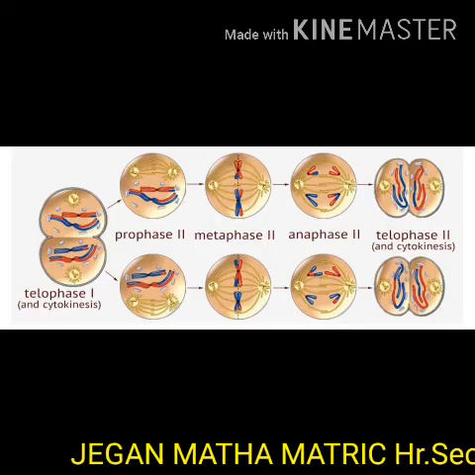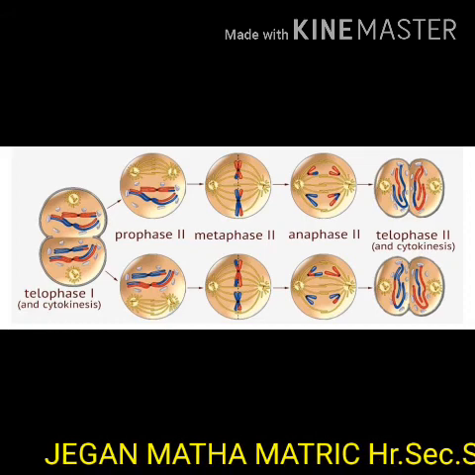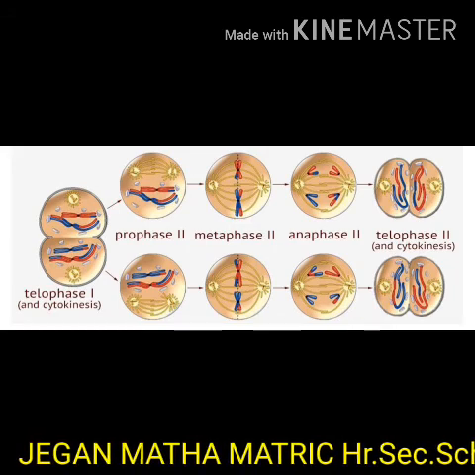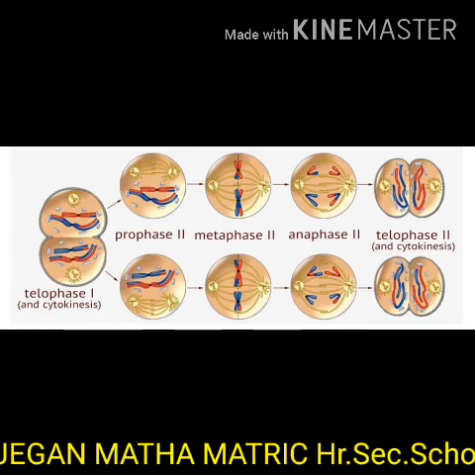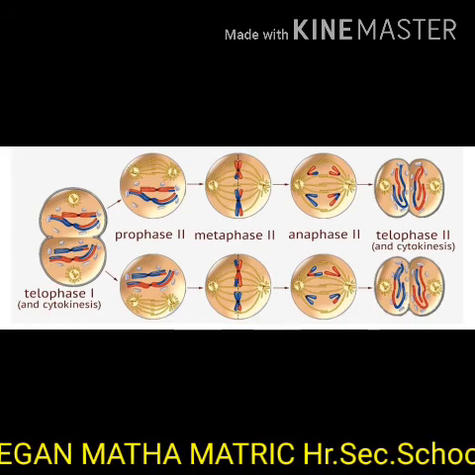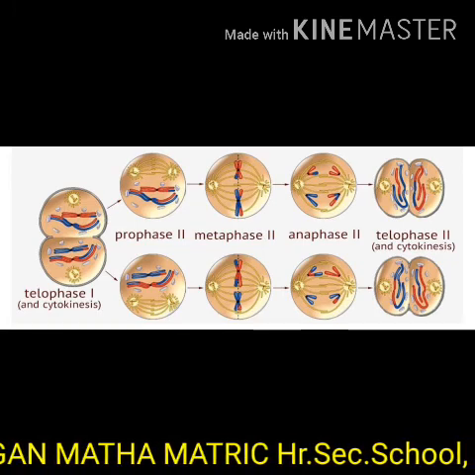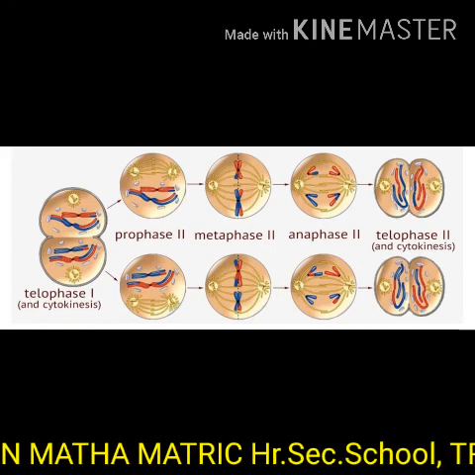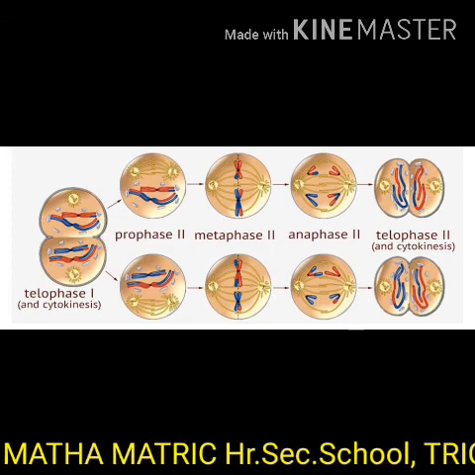The nuclear membrane and nucleolus appear. Cytokinesis II. Two cells are formed from each haploid daughter cell, resulting in the formation of four cells with a haploid number of chromosomes. Significance of meiosis: the constant number of chromosomes in a given species is maintained by meiotic division.